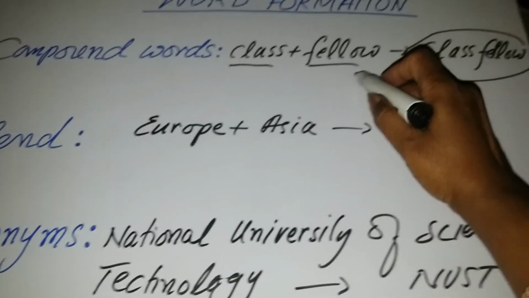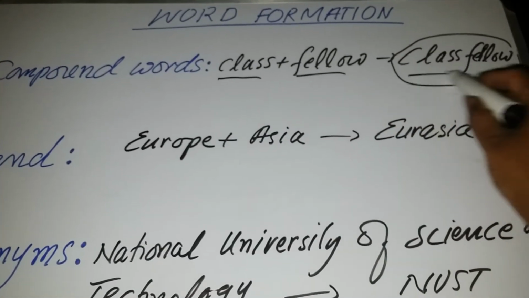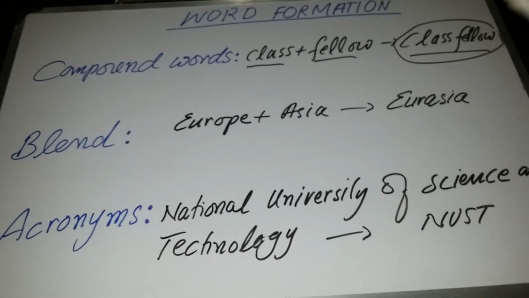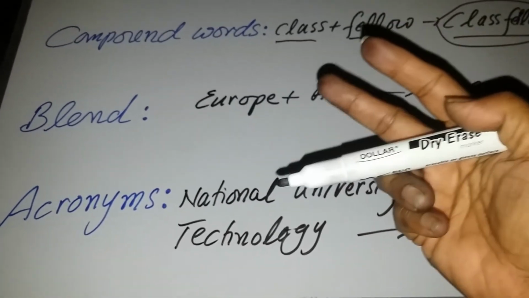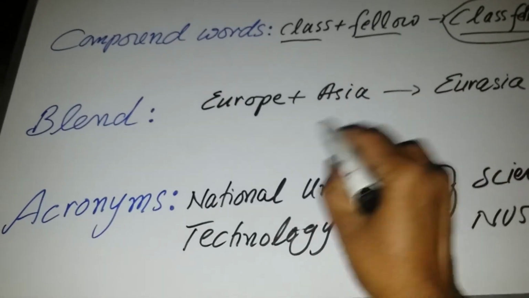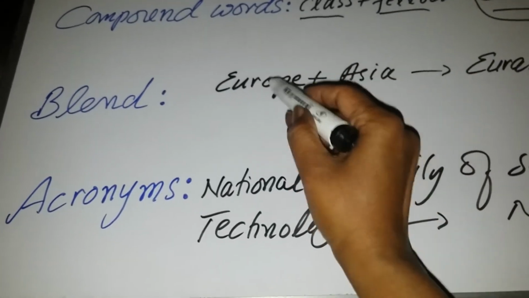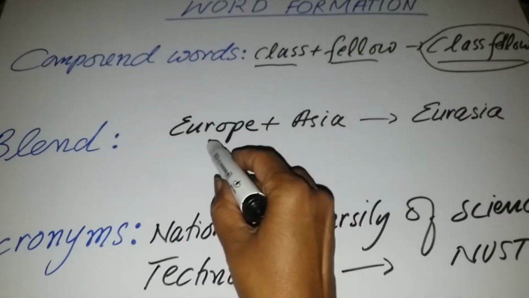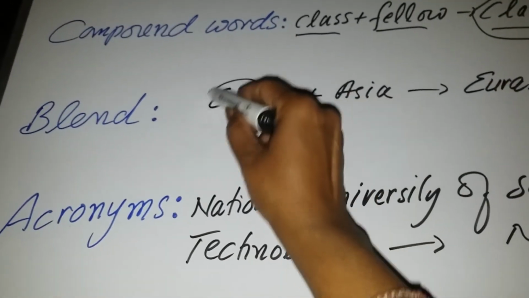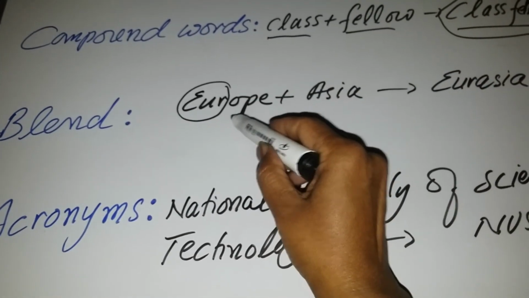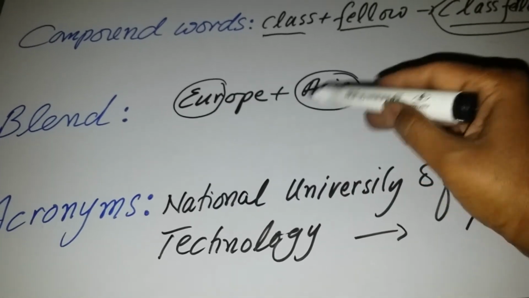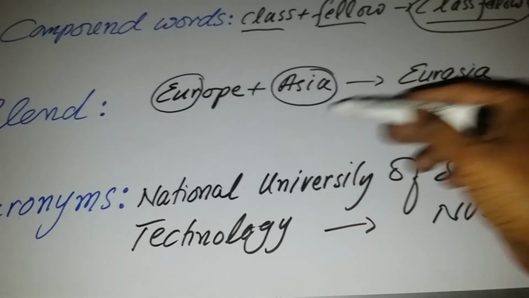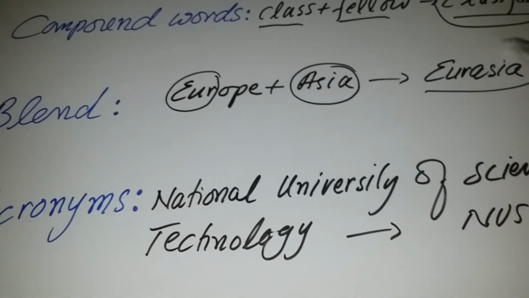These are two separate words, but when we combine them, it is converted into classfellow. Blends are those words in which we combine parts of two words and create a new word. For example, these are two words, Europe and Asia, and we have taken part of the first word and the full second word, and we have created a new word, Eurasia.